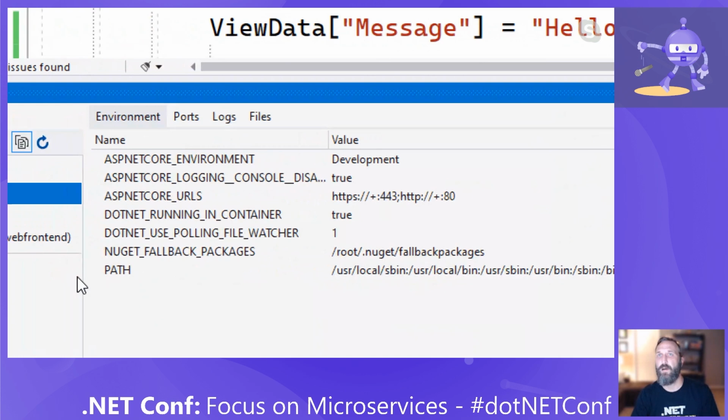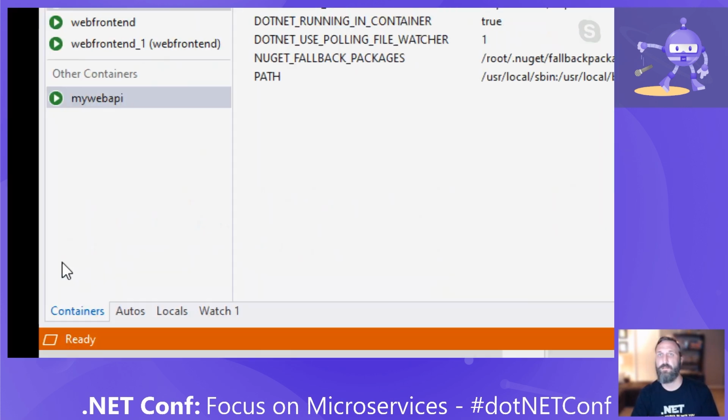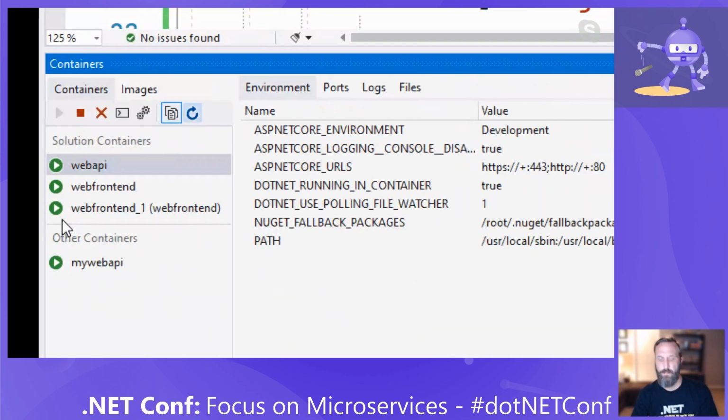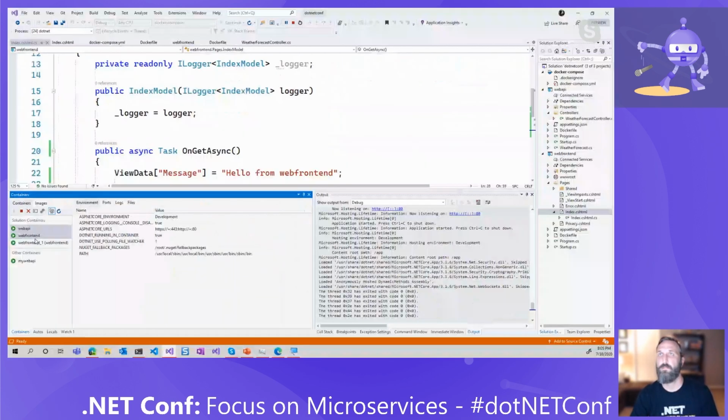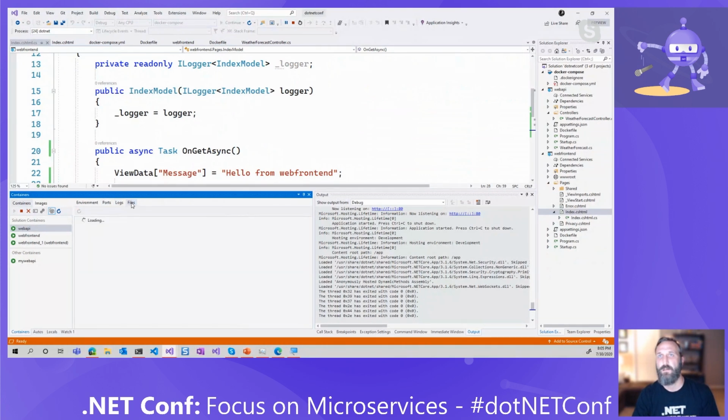You can actually see the environments and the ports that are all running inside of the container itself. Now, how do I get out of this? There we go. If I go to ports, here are the ports of my web API running. I can see all the logs currently running out of that container. Another awesome thing is I can go into the container itself, look at the app files running inside of it, and actually see those files, which is really great.